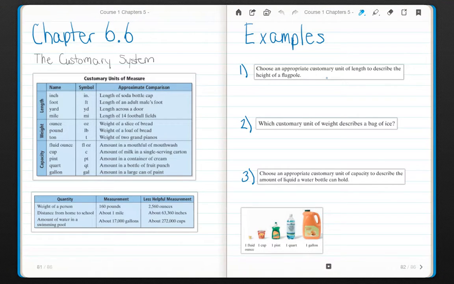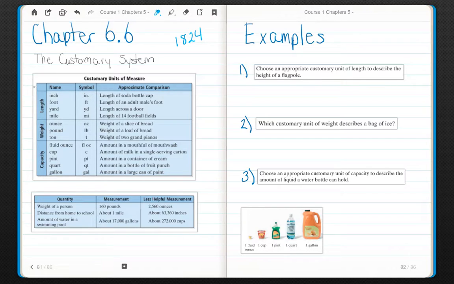Chapter 6.6, the customary system. The United States has been using the customary system of measurement since 1824. While most of the world uses the metric system, we still use the customary system. Don't ask me why, or I'll tell you it's probably because we're stubborn.